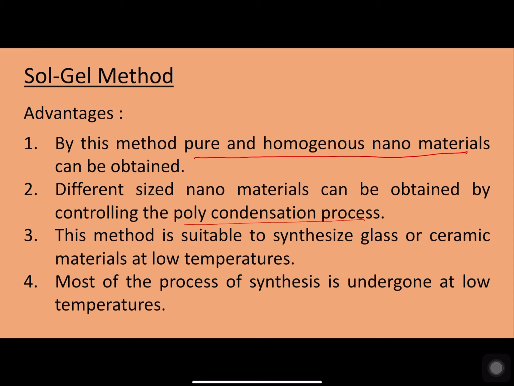And we can also prepare glasses as well as ceramic materials at low temperatures. The conventional methods of preparing glasses and ceramics involve very high temperatures, whereas this method is suitable to synthesize glasses as well as ceramics at low temperatures. Most of the synthesis process here is undergone at very low temperatures.